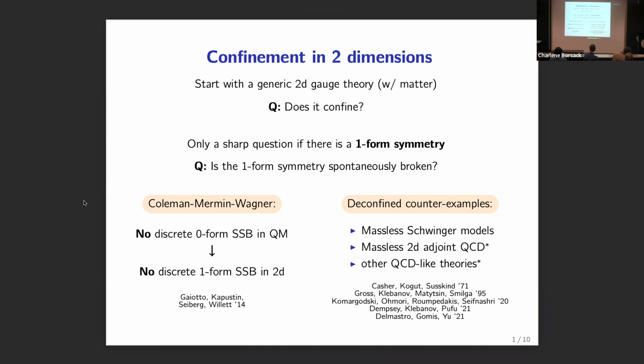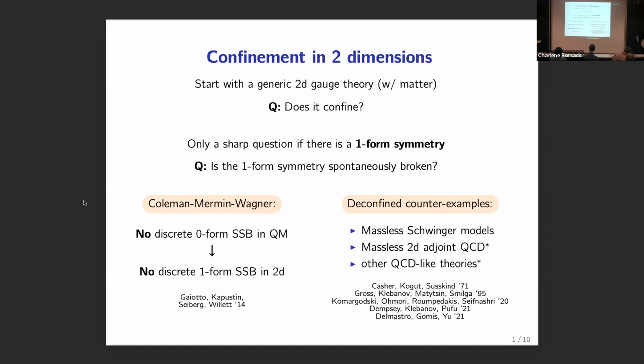So we know that this is a sharp question if there is a one-form symmetry, in which case the question becomes, how is that symmetry realized? Is the one-form symmetry spontaneously broken or not? And right away, we run into some tension because we have the Coleman-Mermin-Wagner theorem, which in its familiar form tells us about no spontaneous symmetry breaking in quantum mechanics. We can upgrade that to 2 dimensions, and that would tell us that there's no discrete one-form spontaneous symmetry breaking in 2D. So this is a pretty strong statement.